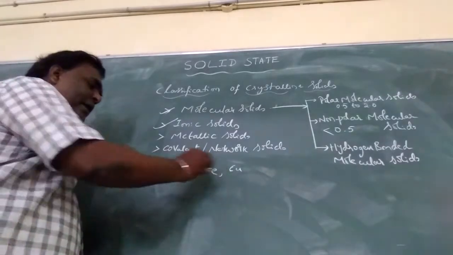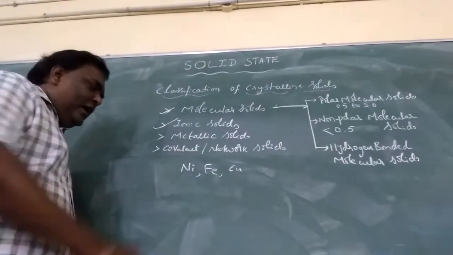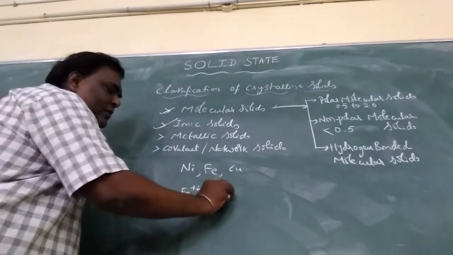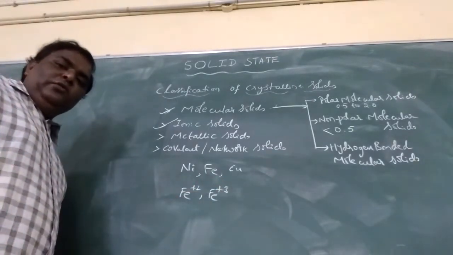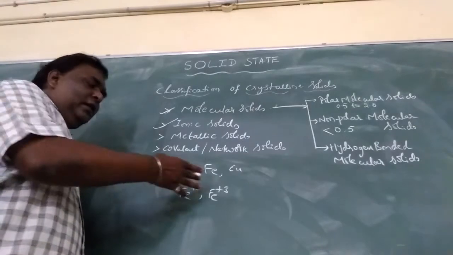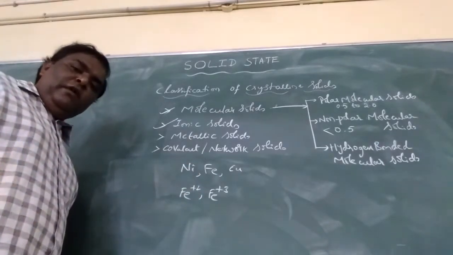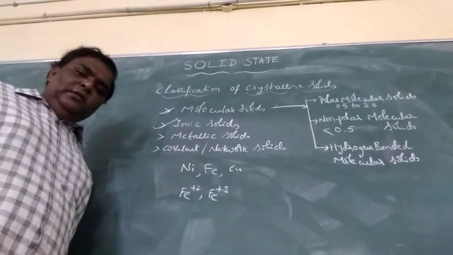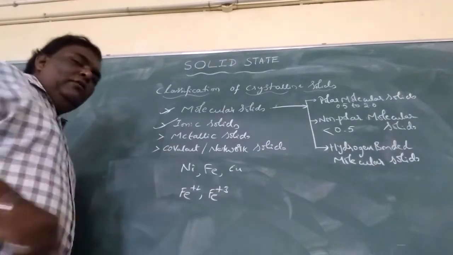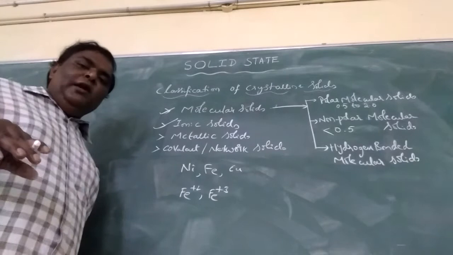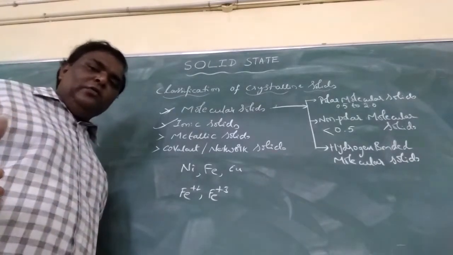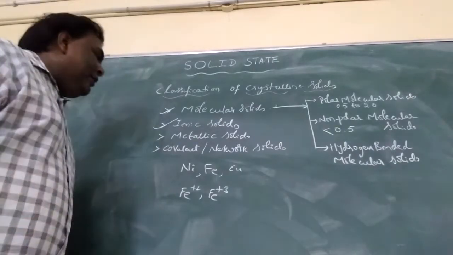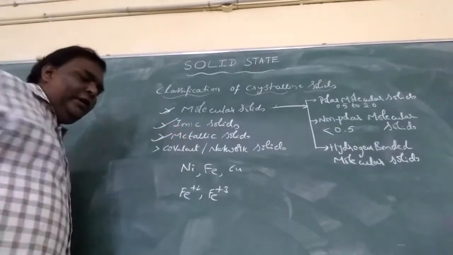Understood? This is about metallic solids. If you take iron, they have Fe plus 2 and Fe plus 3, and the free electrons here are increased. Understood? Fe plus 2 and Fe plus 3. In the same manner, Cu plus 2, Cu plus 3. Understood? This is where the movement or collection of free electrons takes place in the case of metals. And next, covalent or network solids.